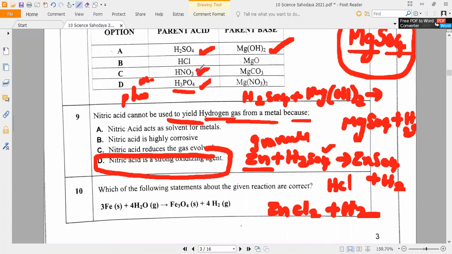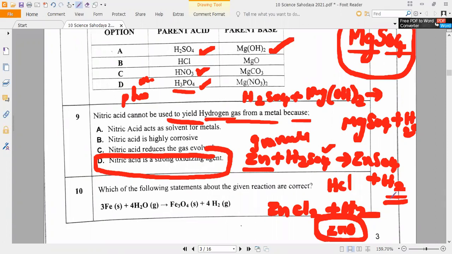So if you use nitric acid, what will happen? At the initial stage, it will form hydrogen gas, but later it will react with the zinc and form zinc oxide. Because it is a very strong oxidizing agent, it will form zinc oxide, ZnO, so that later no further hydrogen gas will be produced. So it will form like a corrosive, unreactive layer. Do you understand what I'm speaking?